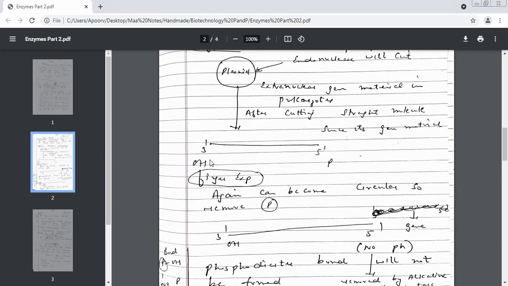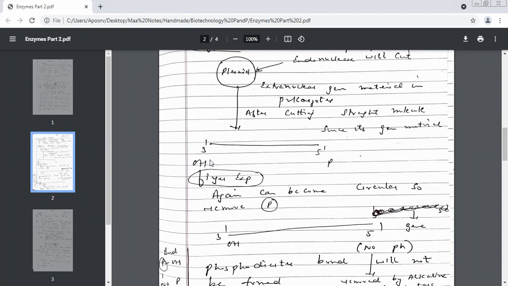After cutting it with endonuclease, you have made it linear. But they will again come closer towards each other and form a phosphodiester bond. That means your linear molecule will again become a circular molecule. What will it become again? Plasmid. You again cut it with the endonuclease. What will happen, children? Again, it will become a linear structure, but the problem would remain the same. On one end, you will have which group? Hydroxyl group. And the other end, you have? Phosphate group.